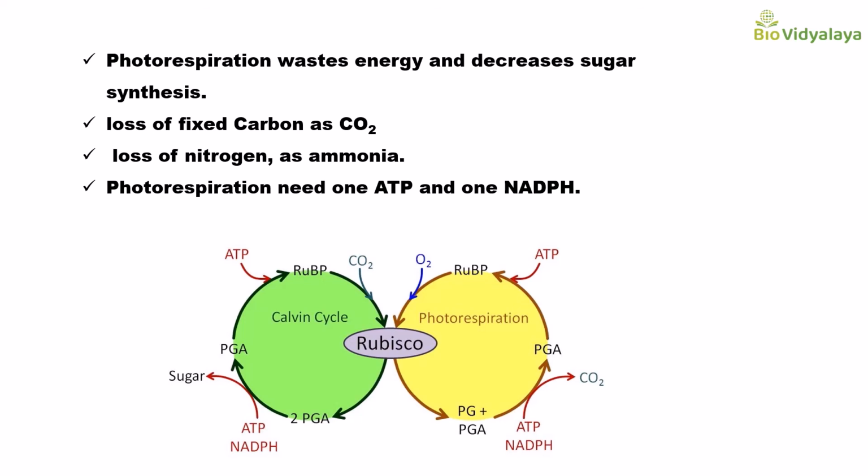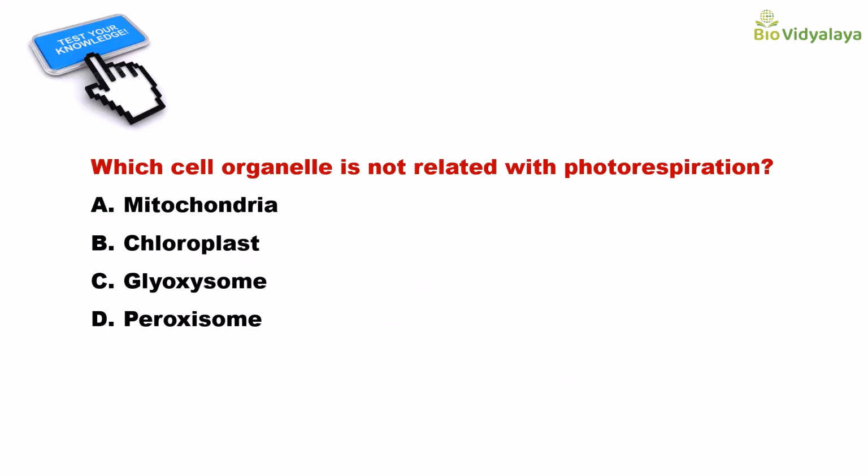Here is one question for you. Which cell organelle is not related to photorespiration? The options are: option A mitochondria, option B chloroplast, option C glyoxysome, option D peroxisome. Please try to answer this question and comment your answer. Here I am winding up this video.